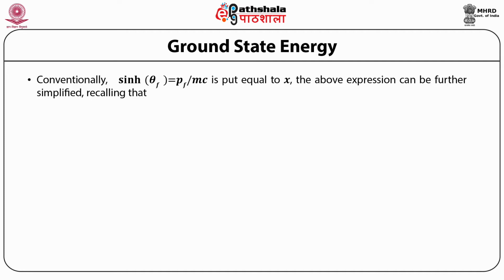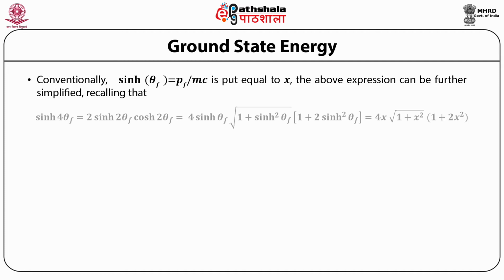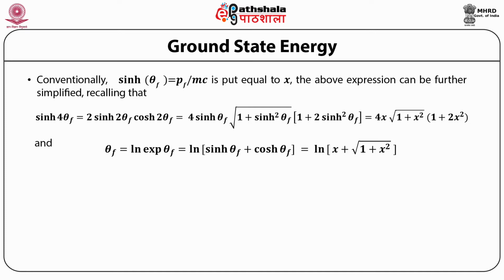The above expression can be further simplified, recalling that sinh 4 theta_F is equal to 2 sinh 2 theta_F cosh 2 theta_F, which is equal to 4 sinh theta_F times the square root of 1 plus sinh squared theta_F, into 1 plus 2 sinh squared theta_F, which is equal to 4x times the square root of 1 plus x squared, multiplied by 1 plus 2x squared. And theta_F is equal to log of exponential theta_F, which is equal to log of sinh theta_F plus cosh theta_F, which is equal to log of x plus the square root of 1 plus x squared.